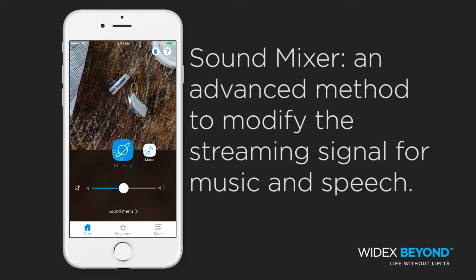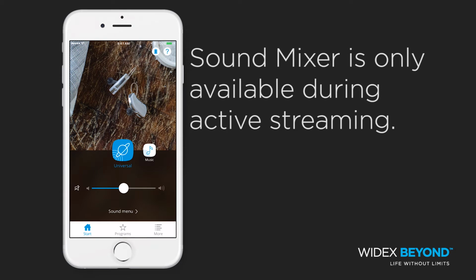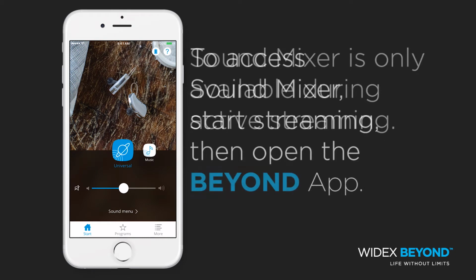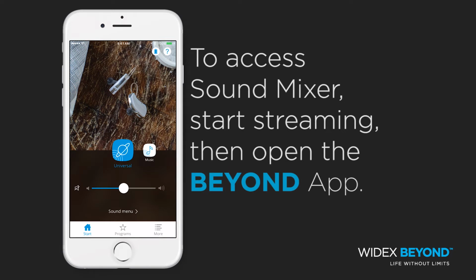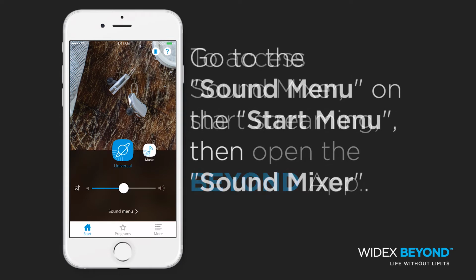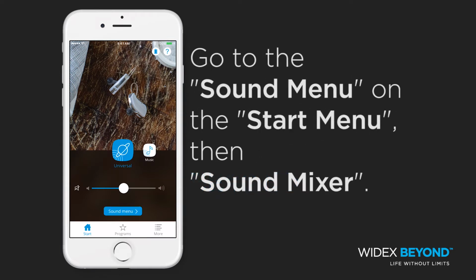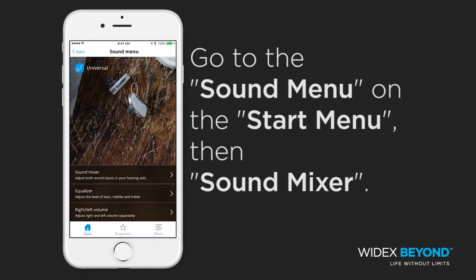Sound Mixer. Sound Mixer provides the user an advanced method to modify the streaming signal for music and speech. Sound Mixer will only be available during active streaming. To access Sound Mixer, start streaming, then open the Beyond app. Go to the Sound menu on the Start menu, then Sound Mixer.